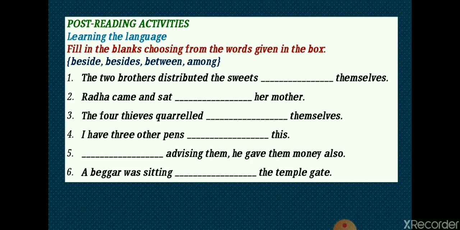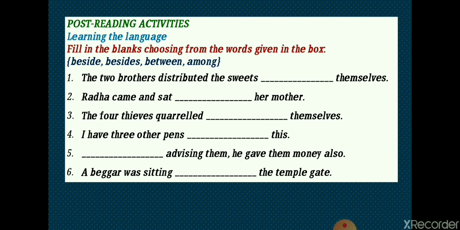So the right answer is besides advising them, he gave them money also. Number six. A beggar was sitting dash the temple gate. If he is sitting near the temple gate, if he is sitting by the side of the temple gate, then the right answer is beside. You're right. A beggar was sitting beside the temple gate. Now we have tried to guess the right answers for all these 6 questions.